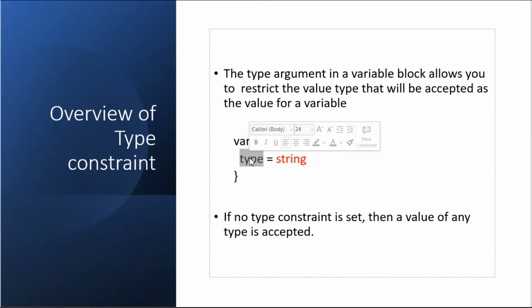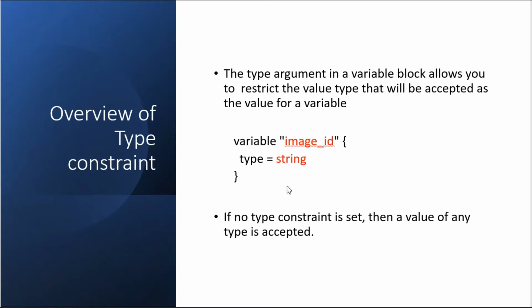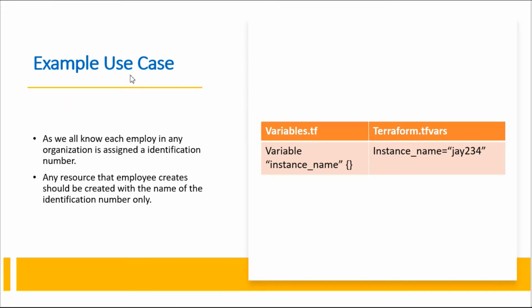This type constraint in a variable block allows you to restrict the value type that will be accepted as the value for a variable. So when we define it, it will restrict or allow values whenever we are provisioning. If no type constraint is set, then a value of any type is accepted, right? It may be a string or number or any other thing. So we will see an example use case.